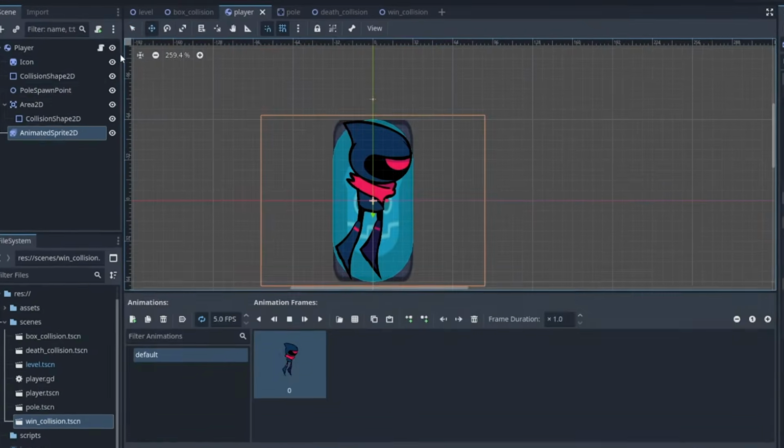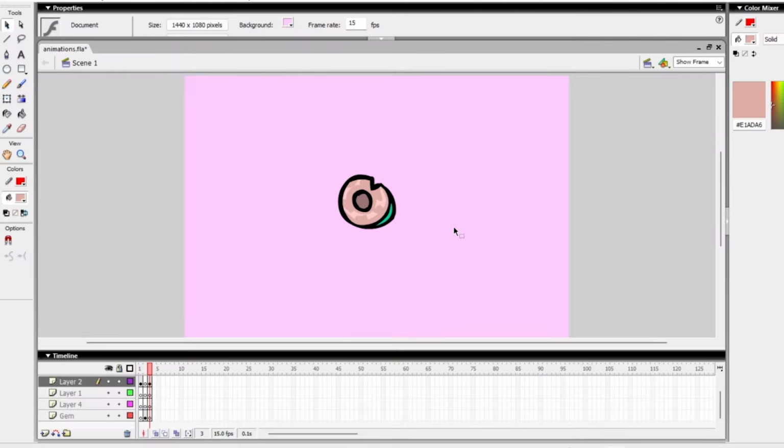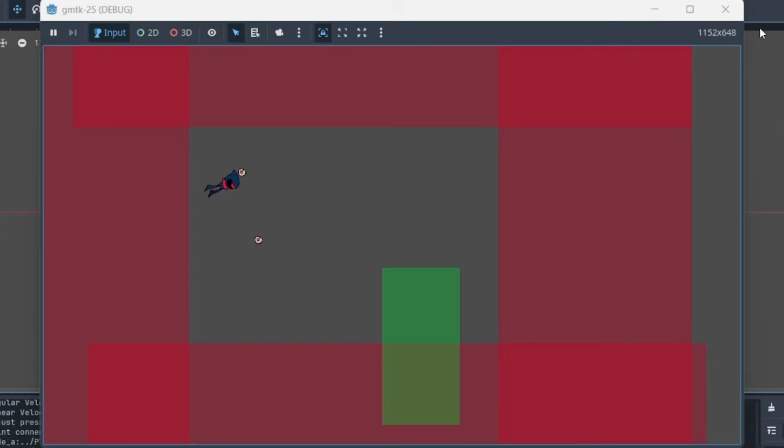I'm expecting 0 comments. So I got to replacing the player as well as drawing up this pole texture, which is just a work in progress for now, and I'll definitely change it in the future. And we got some basic graphics implemented.